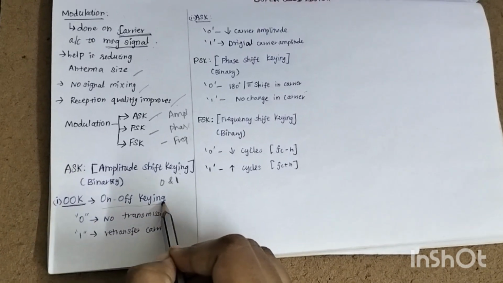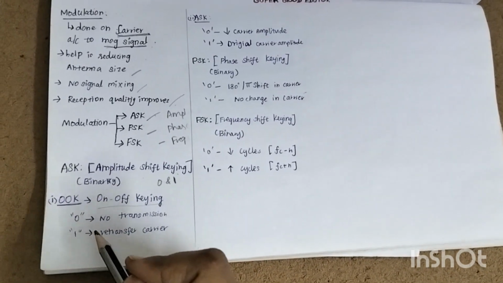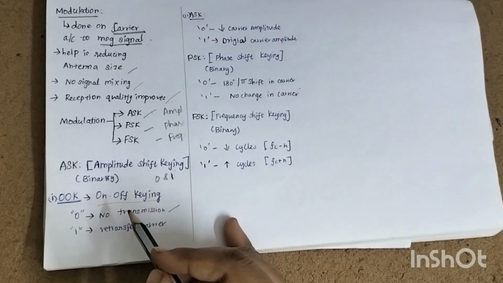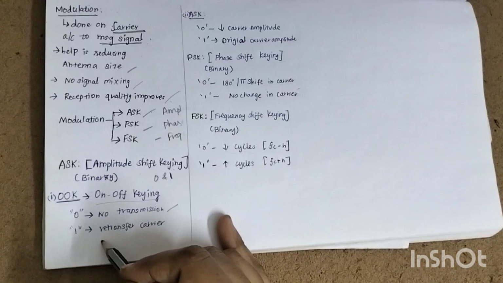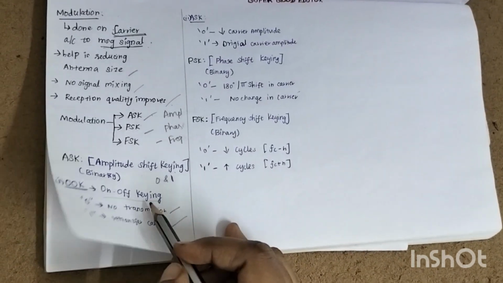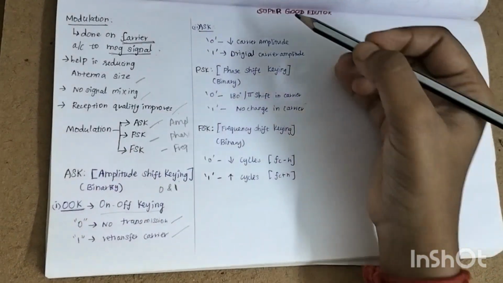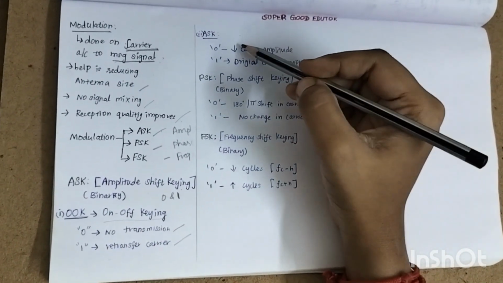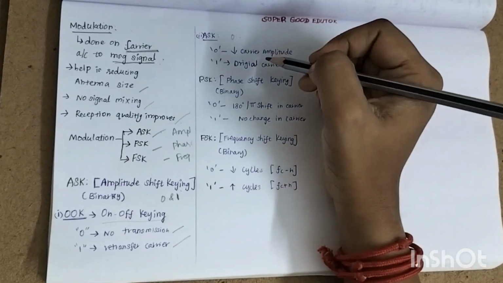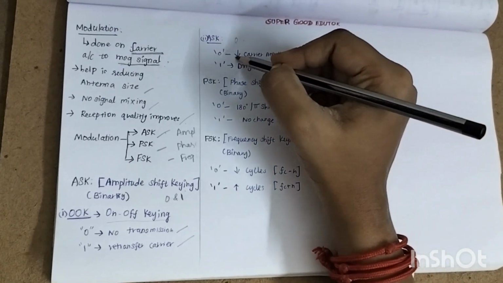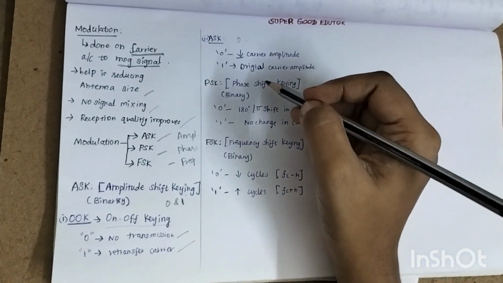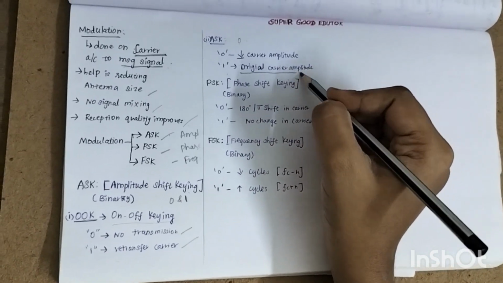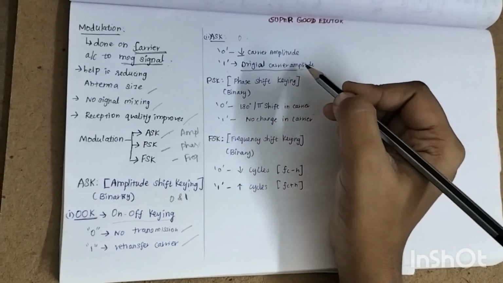Coming to the on-off keying, if the message signal is 0, then there is no transmission of the carrier. If the message signal is 1, then we transmit the carrier. This is the on-off keying. Coming to the general typical ASK, if the message signal is 0, then the amplitude of the carrier gets decreased. If the message signal is 1, then the original carrier with the original amplitude is transmitted.